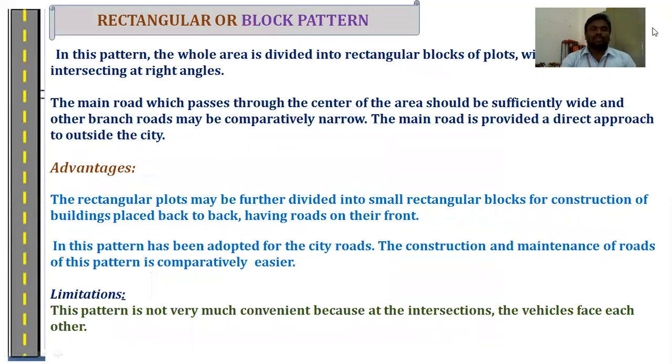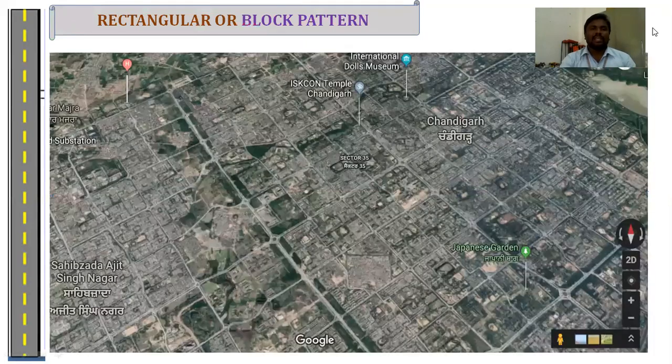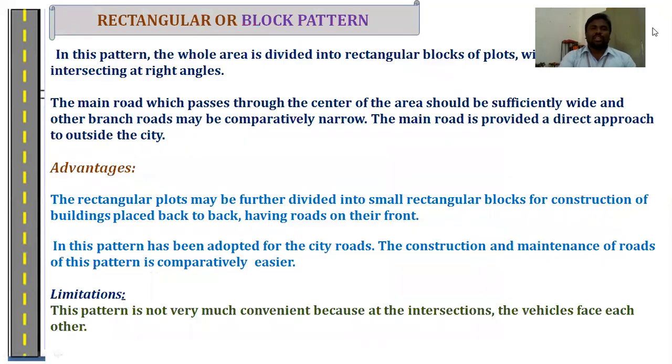In this road network system, the entire area is divided into rectangular blocks. The main business area is connected by main straight lines, providing high specifications. Remaining areas are all connected to the sub lines. The advantage of this pattern is that it has been adapted for city roads. The construction and maintenance of the road in this pattern is comparatively easy.